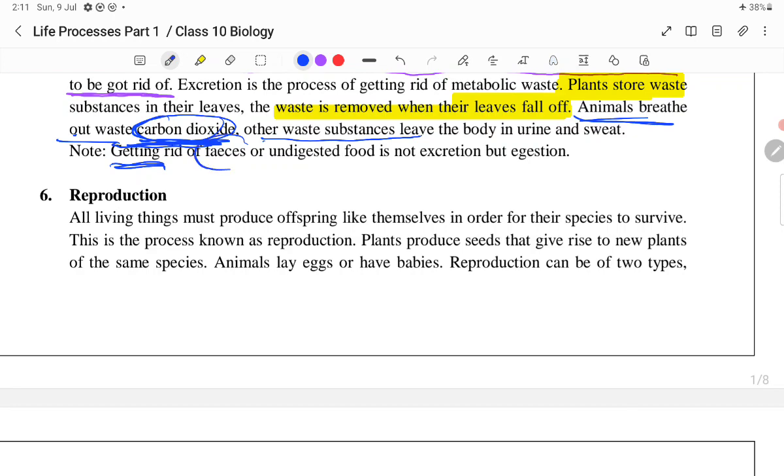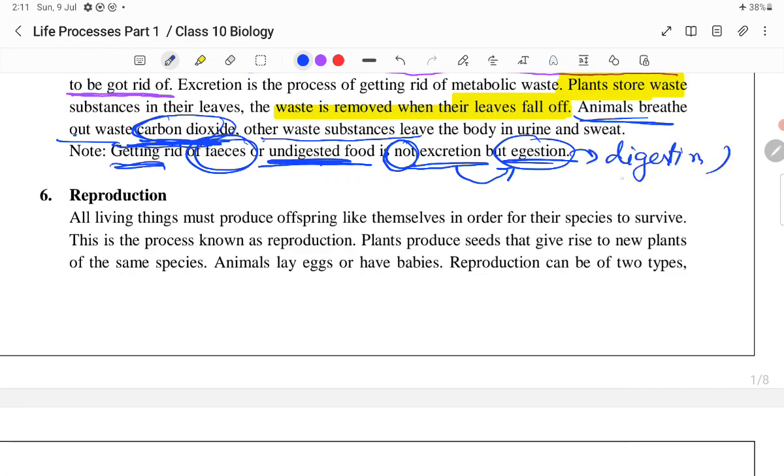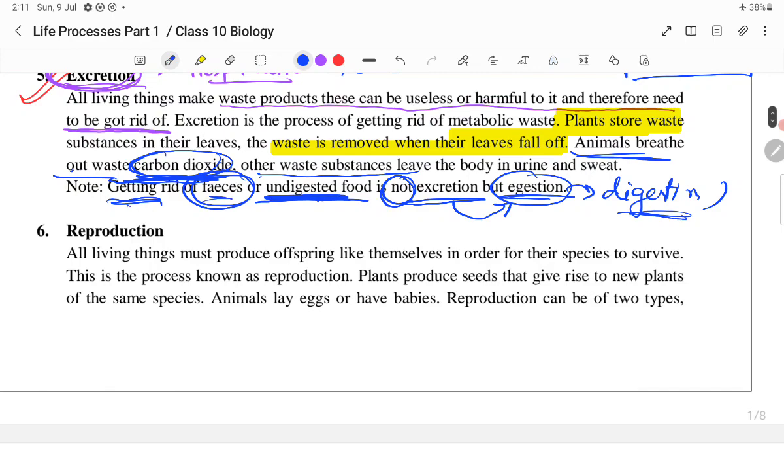We get rid of feces, that is undigested food, through the anus. It is basically not excretion, but it is known as egestion, which is a part of digestion. It is a common misconception made by various students. Getting rid of feces or undigested food basically refers to egestion, which is a part of digestion. Egestion is also known as defecation. It is not excretion, but it is also a sort of removal of waste materials.